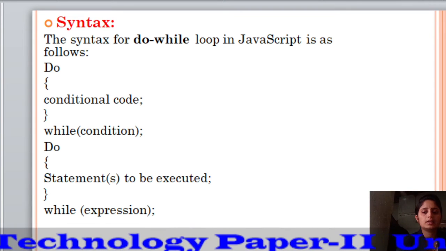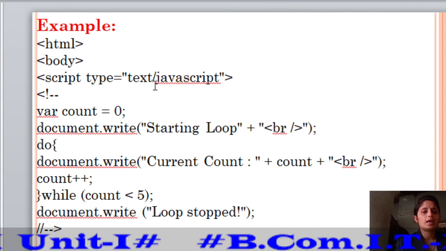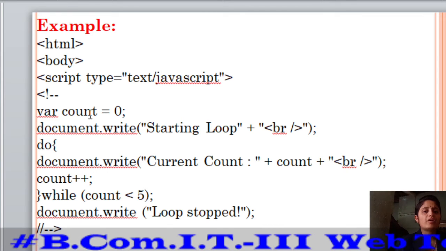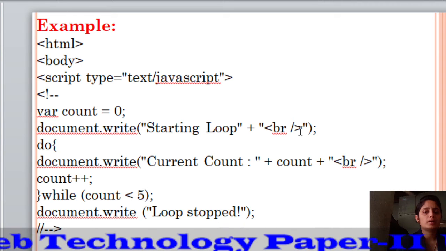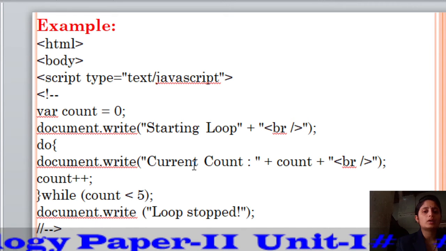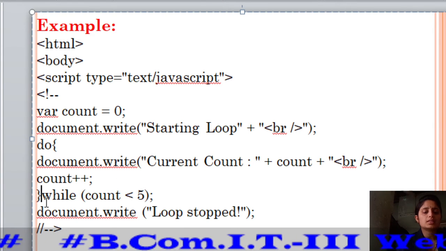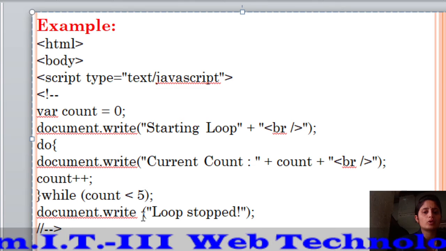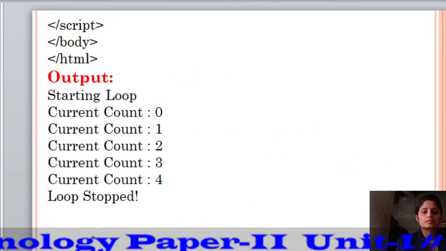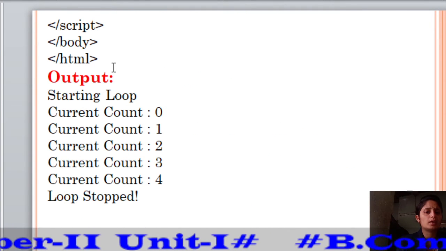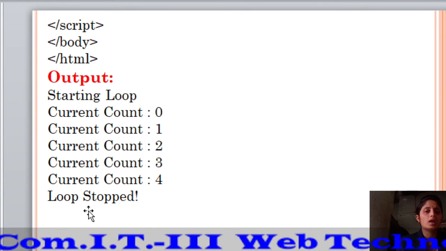Let's see the example. Tag HTML, tag body, tag script type is equal to text/javascript, var count is equal to 0 semicolon, document.write, starting loop, concatenation operator, tag br, do document.write current count plus br tag, count plus plus, curly brace, while count is less than 5, document.write loop stopped. Let's see. End of the script, end of the body, end of the HTML, and the output is starting loop, current count 0, current count 1, 2, 3, 4, and loop stop.